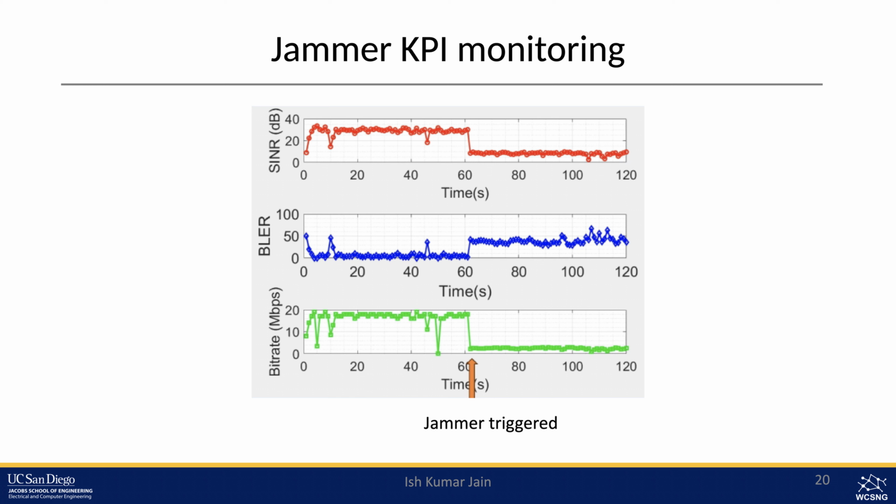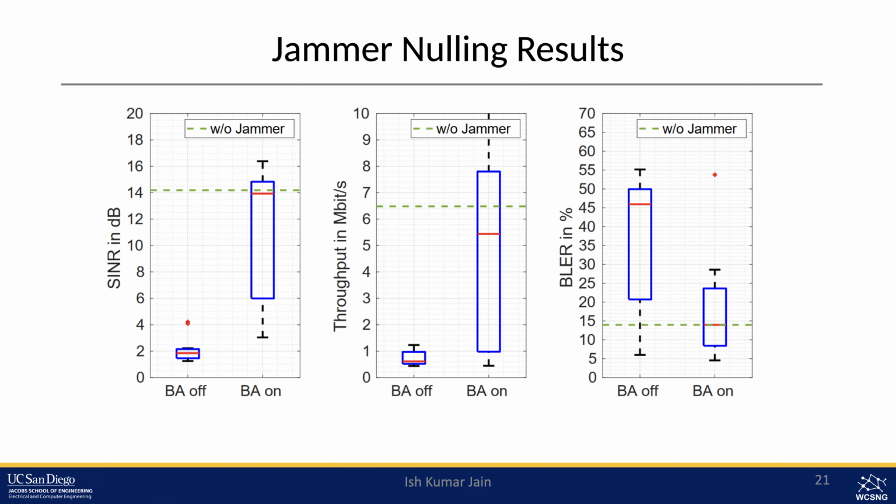Now we turn on our jammer, we put the jammer up there, and you can see that when the jammer is on, the signal strength goes up because there is more signal that we receive, but it results in low SNR and low throughput. So you can see the SINR is low, throughput is low, and bit error rate goes high. In this way, we can detect that the jammer is there, and then we turn on our anti-jamming solution, and it will create a null towards the jammer.